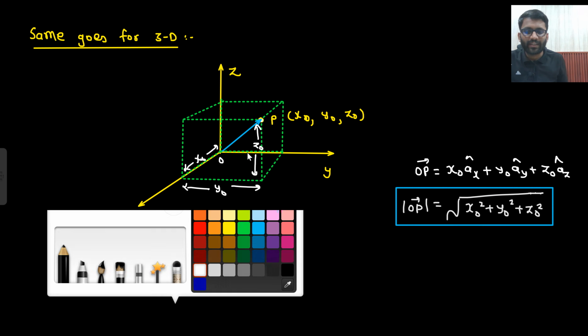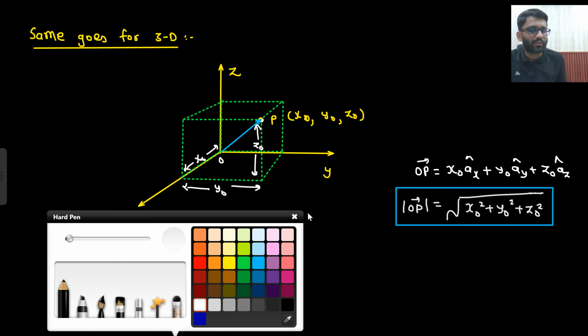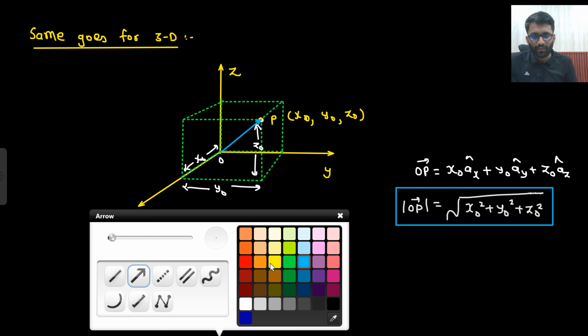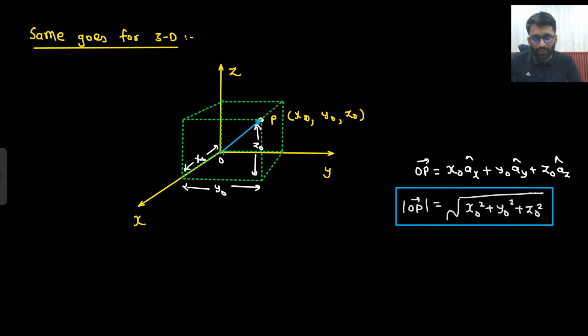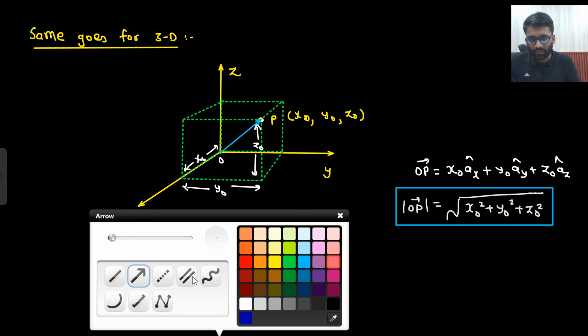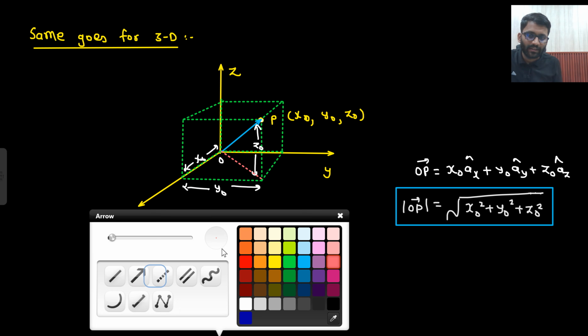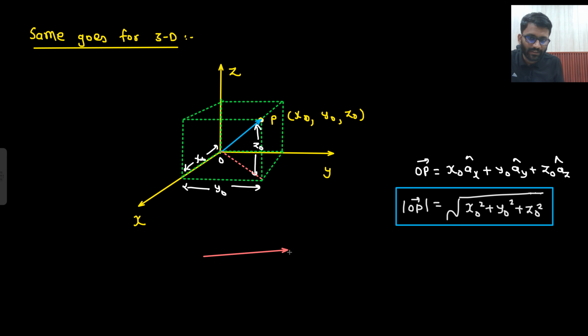You can prove it as well, that this distance will be root of x naught square plus y naught square plus z naught square only. So let me prove it for you. If you are able to visualize it, let me know. Can you tell me what this distance will be? Think on the xy plane only. This is your y, this is your x. In the direction of y you have walked y naught, in the direction of x you have walked x naught.